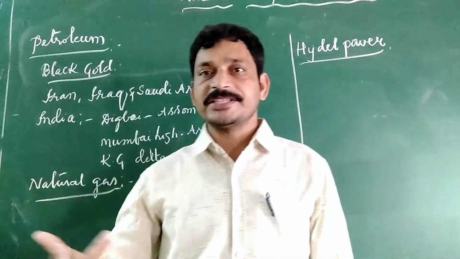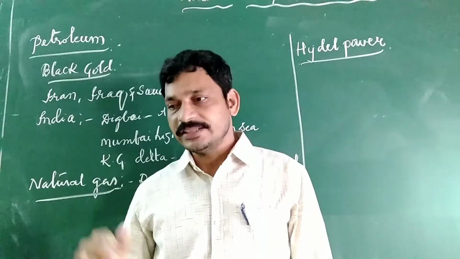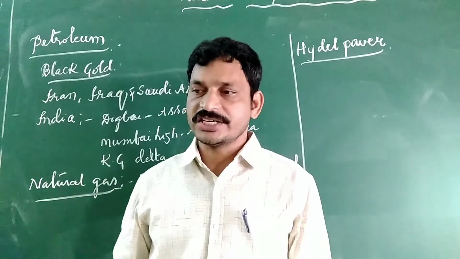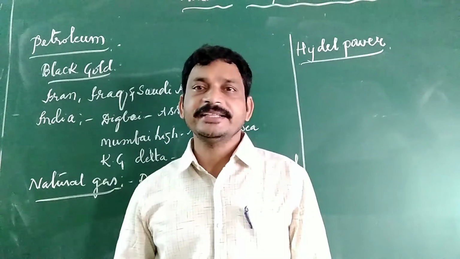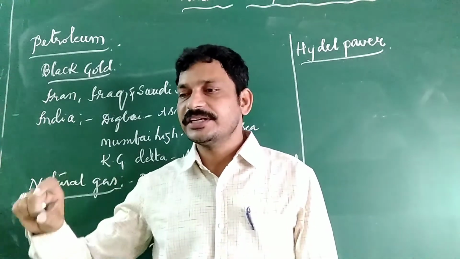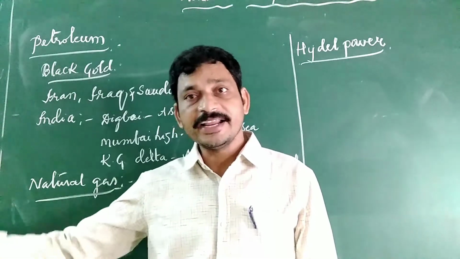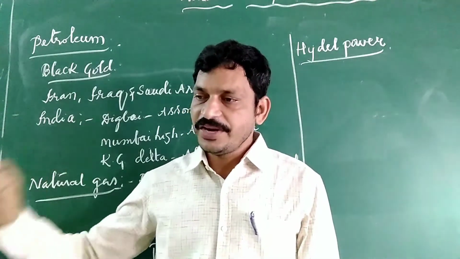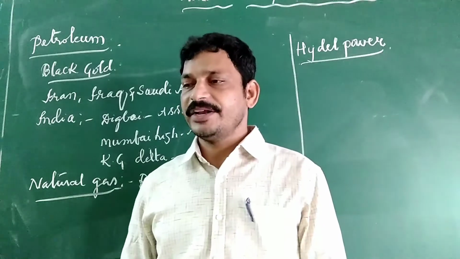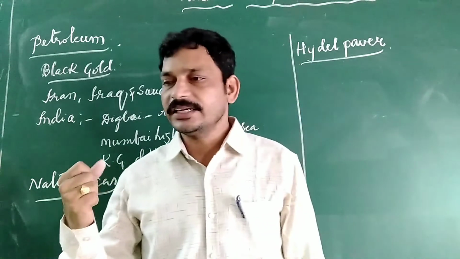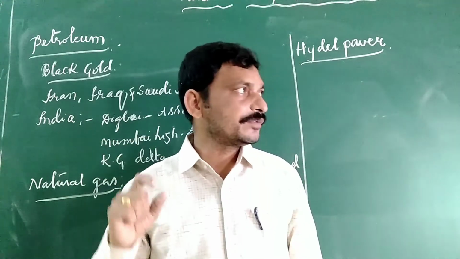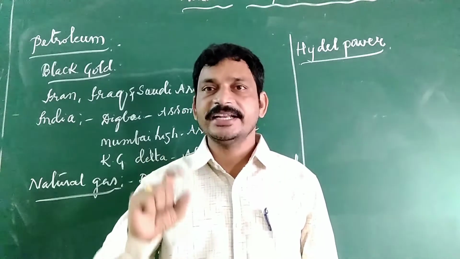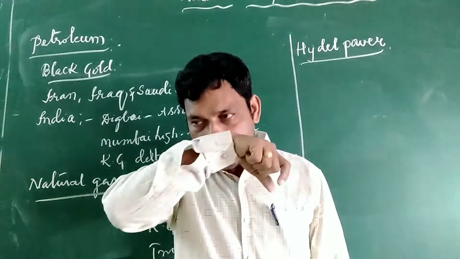That is the reason multi-purpose dams are constructed. After generating electricity, the water is discharged and drained to the agricultural fields, which is very good for irrigation. About 25% of the world's electricity comes from hydel power.